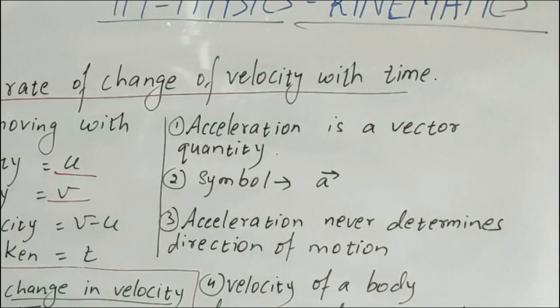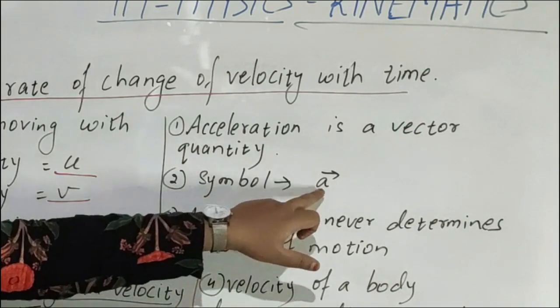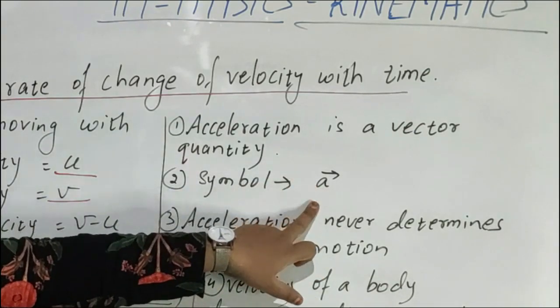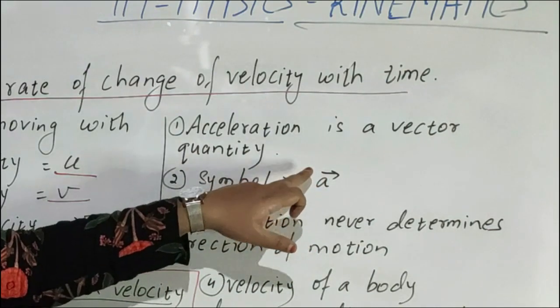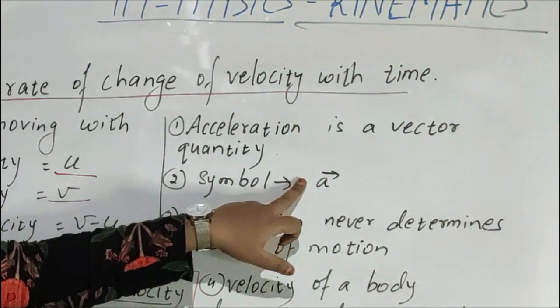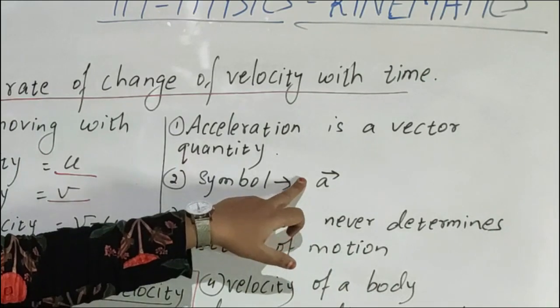Clear? Next is symbol. Symbol is a vector, small a vector. As it is a vector quantity, you have to give an arrowhead on top.